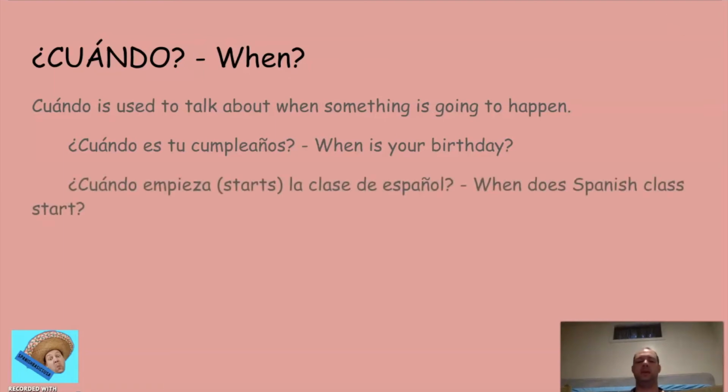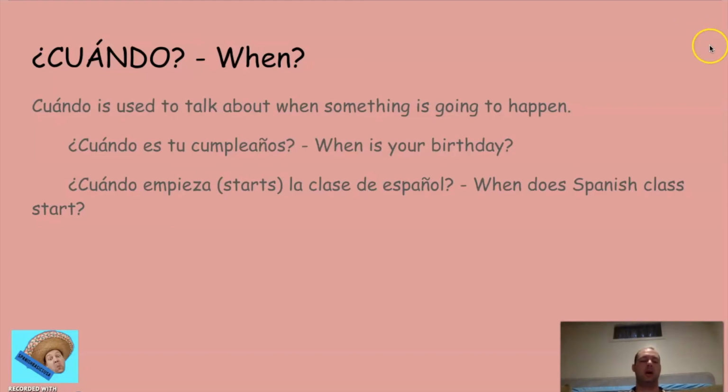¿Cuándo empieza la clase de español? When does Spanish class start? Again, we're looking for a time frame, whether it's an actual hour of the day or whether it's in relation to something else. Spanish class starts before English class.